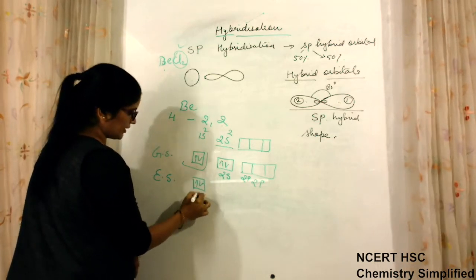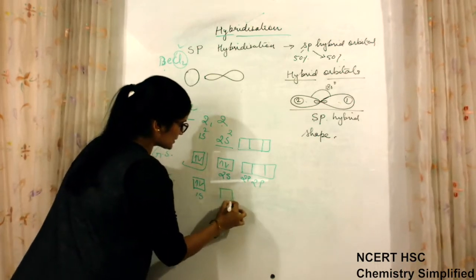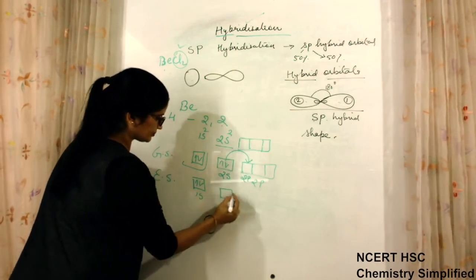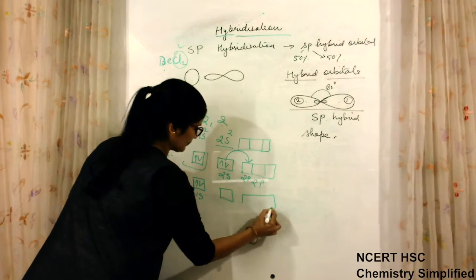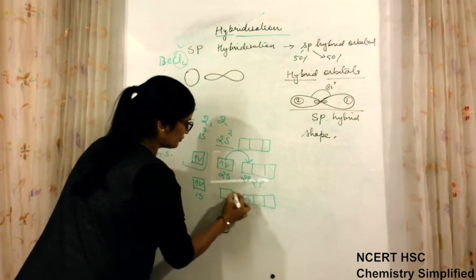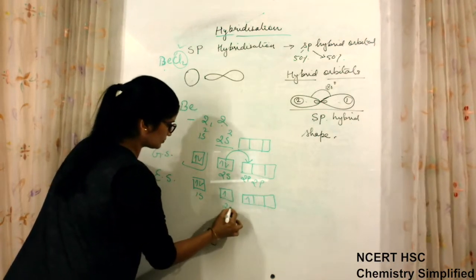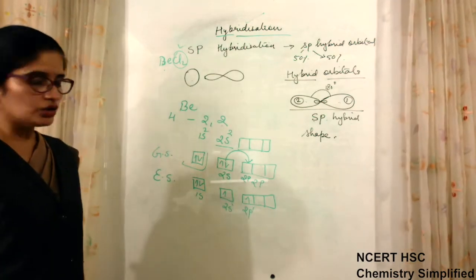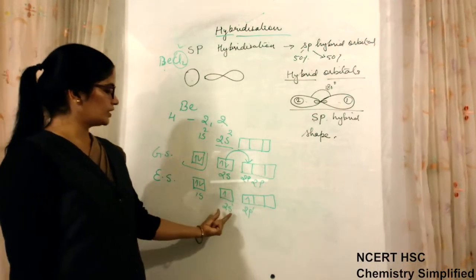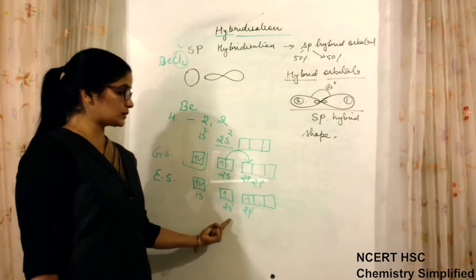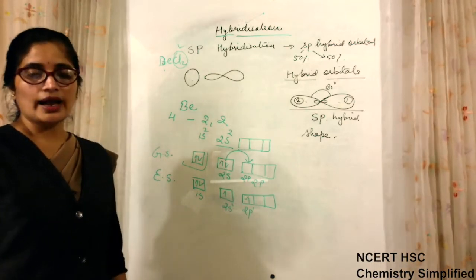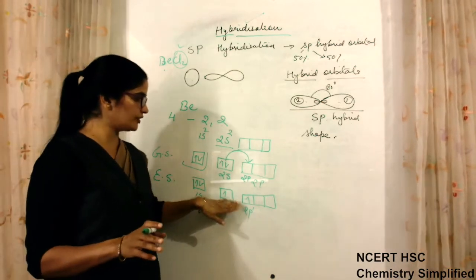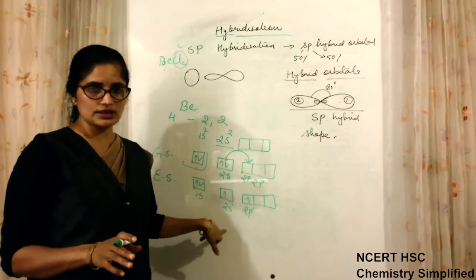1s will not be affected. In 2s, one electron jumps from here to here. Now the configuration of beryllium becomes 2s1 2p1, and this will happen only at the time of bonding. Whenever you have to write its configuration, you will always write the ground state one, not this one.